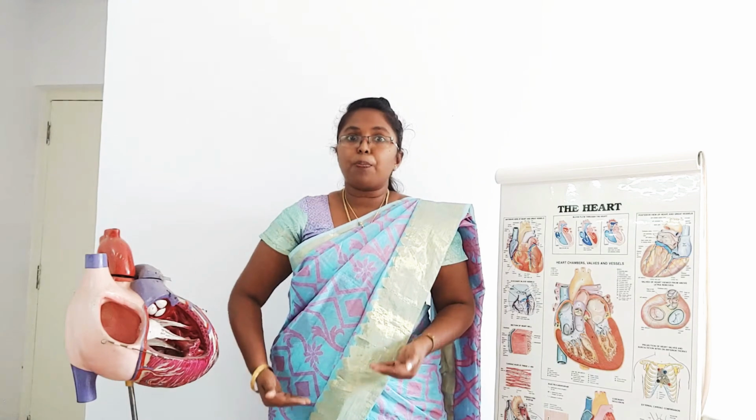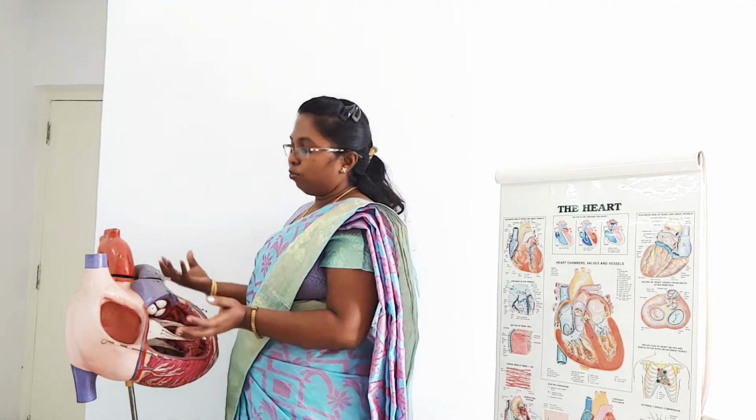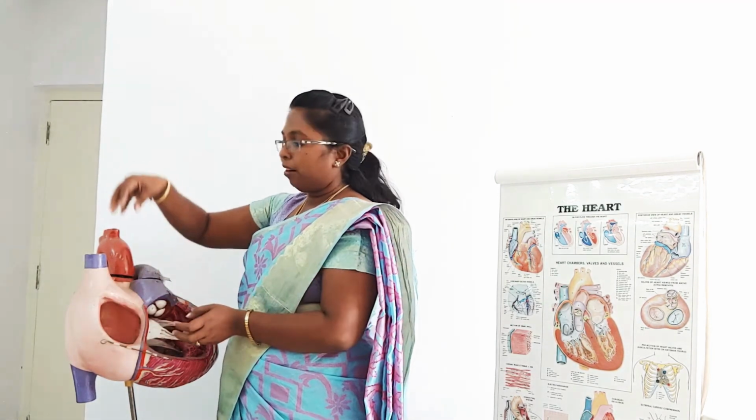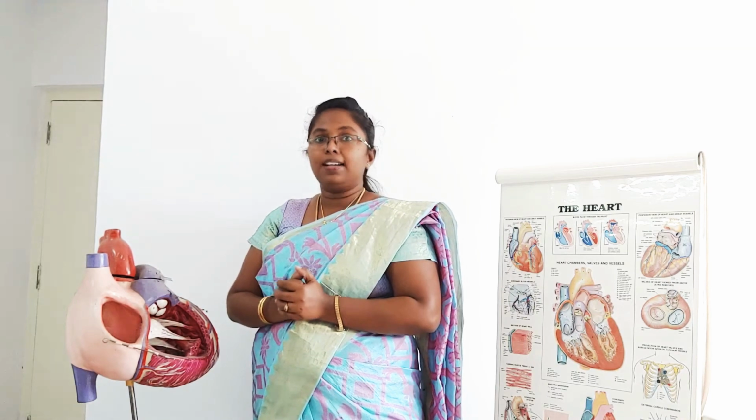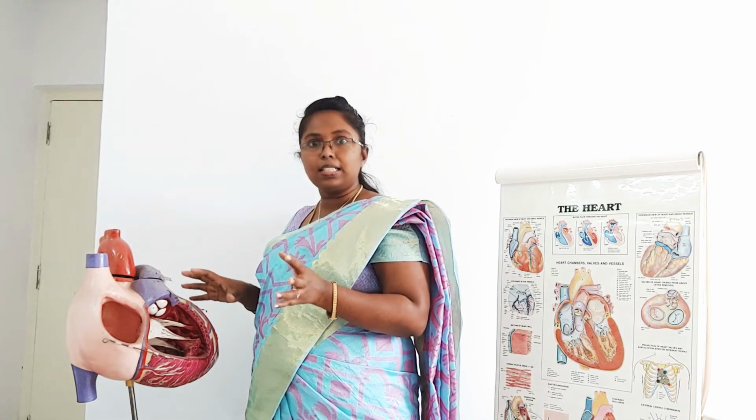The superior vena cava drains impure blood from the limbs and lower portions of the body to the right atrium. So the right atrium is a chamber in which blood moves from the superior vena cava and inferior vena cava. I hope you understood. So the first chamber, as I told, is the right atrium. This right atrium collects blood from various parts of the body, from the superior vena cava and inferior vena cava.